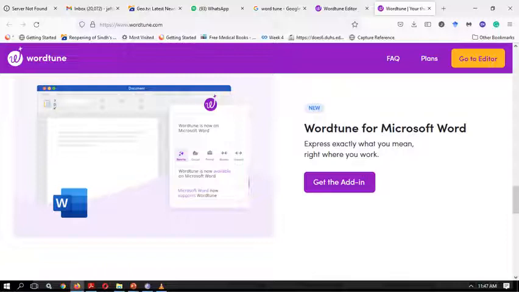But you need to close all your MS Office applications, and then once the Word plugin as well as a Word document are downloaded, you just need to open that Word document and it will install the Word plugin.